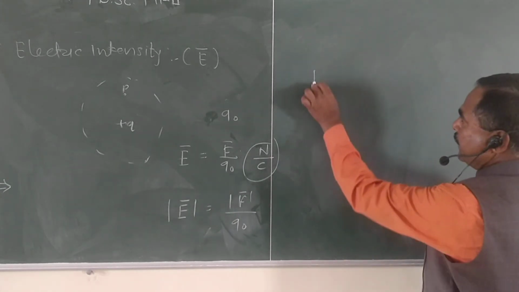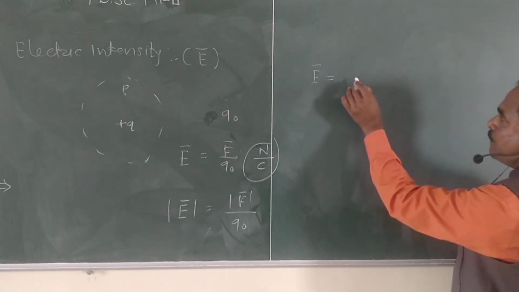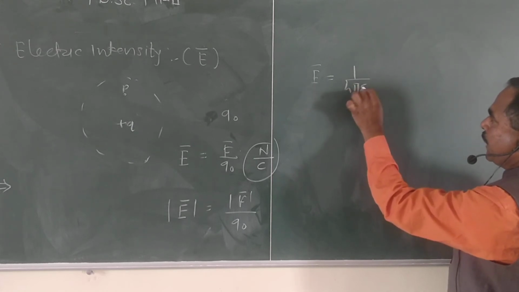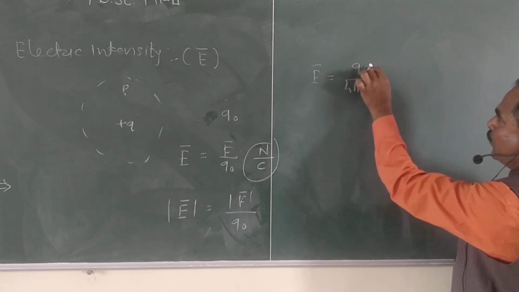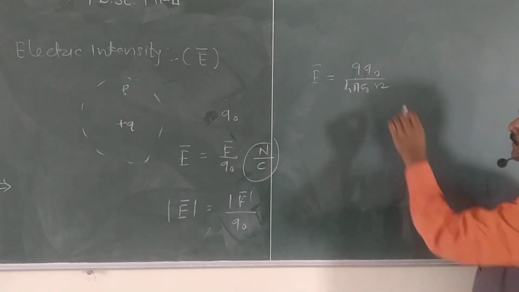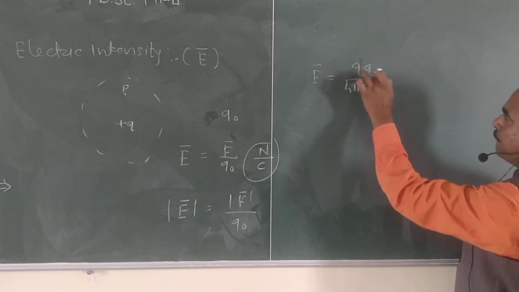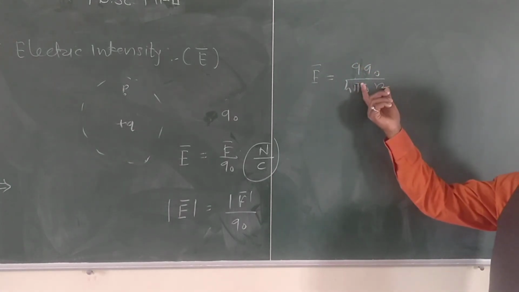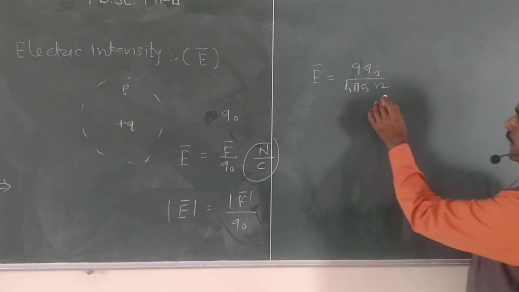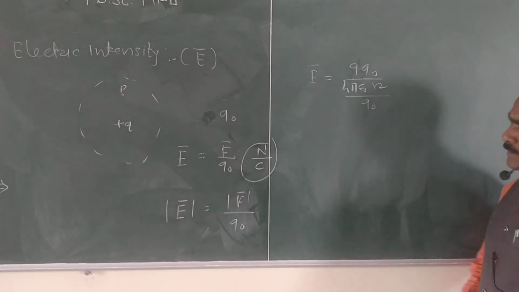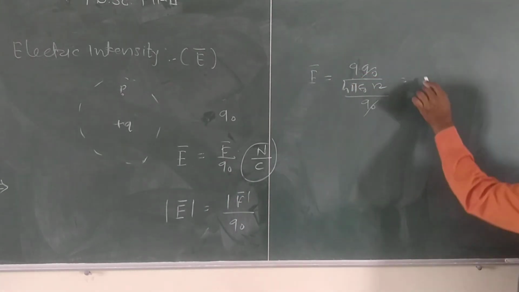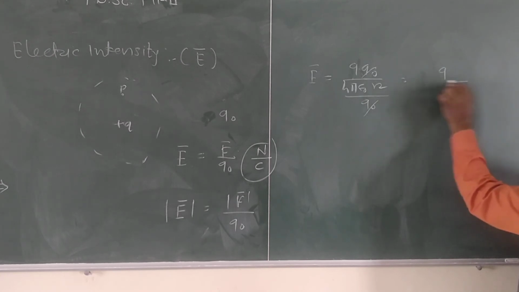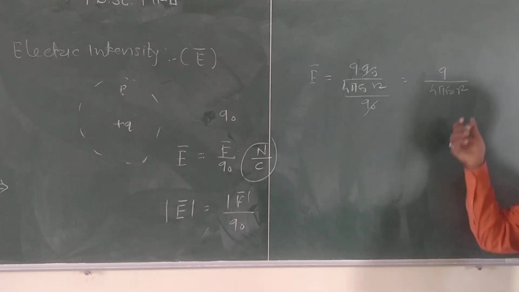Then we write electric intensity E bar equal to 1 upon 4 pi epsilon naught, Q Q naught upon R square. This is the value of force, and again we divide by Q naught. So Q naught gets cancelled and we get electric intensity, that is Q upon 4 pi epsilon naught R square.